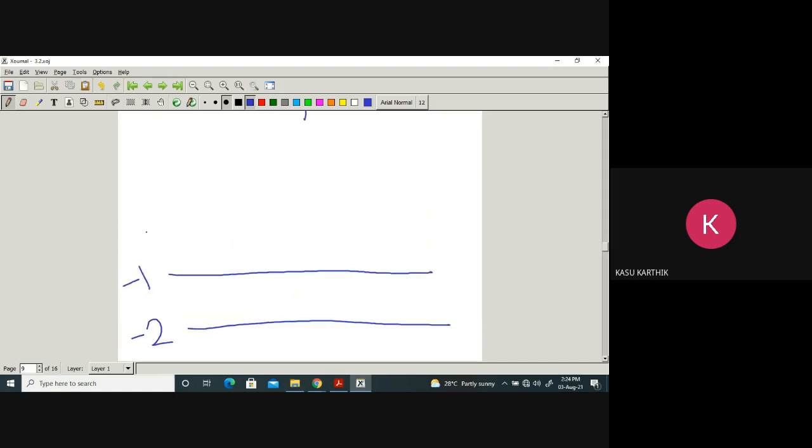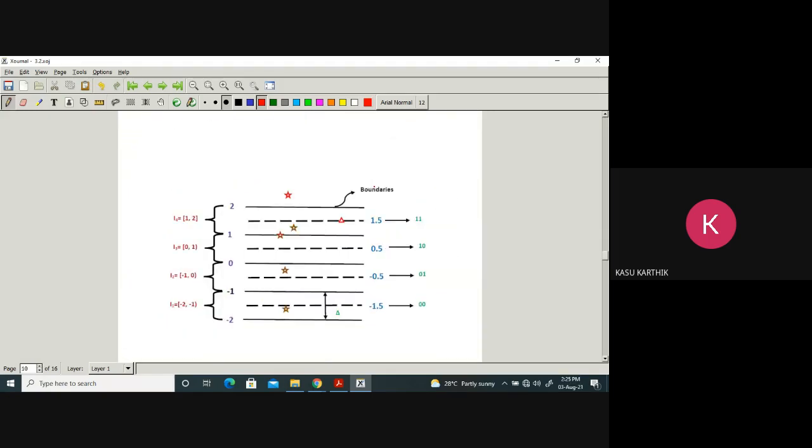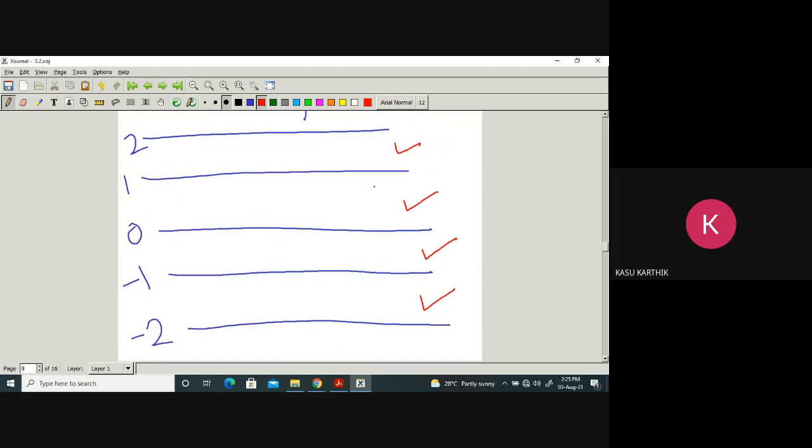Next, gap of 1, it is 0. Next, gap of 1, it is 1. Next, gap of 1, again 2. Now, how many intervals are there? 1, 2, 3, 4. Minus 2 to minus 1, minus 1 to 0, 0 to 1, 1 to 2.